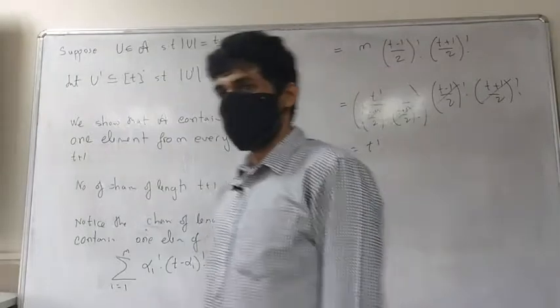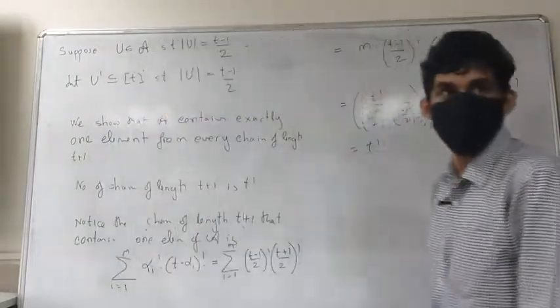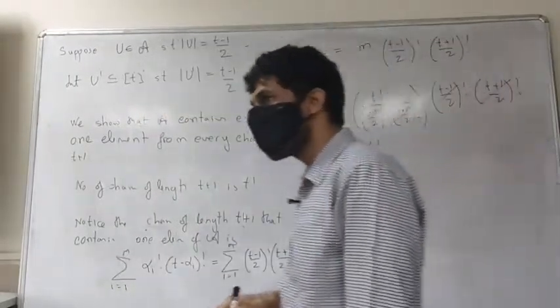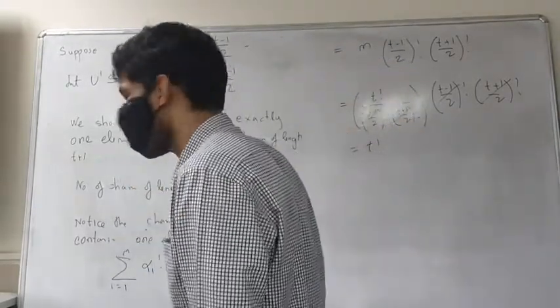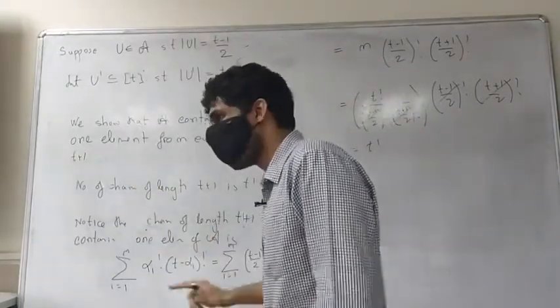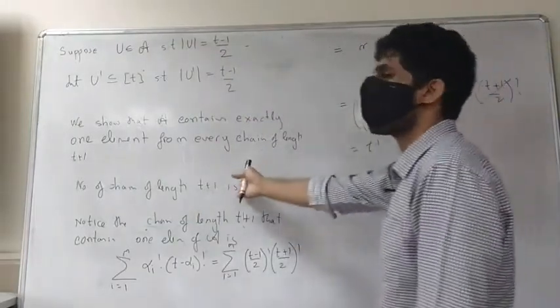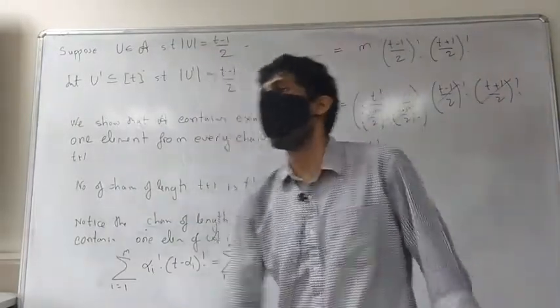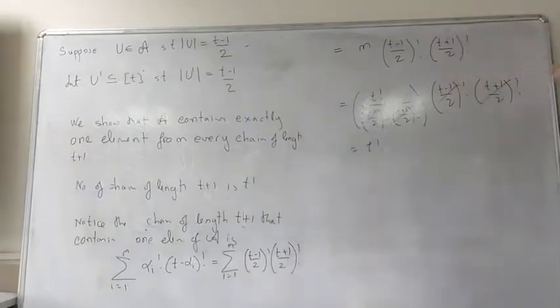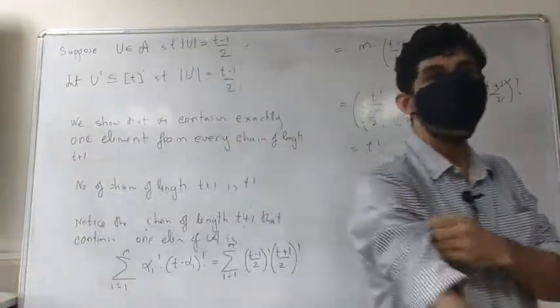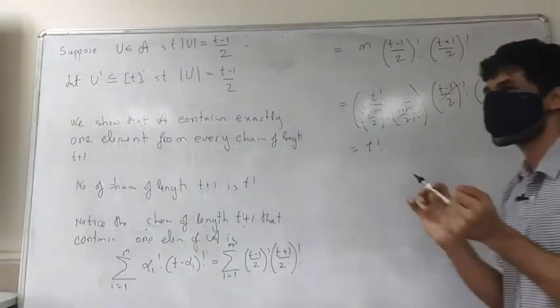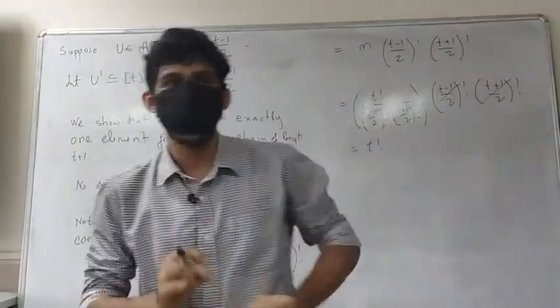So the total number of maximal chains that consist of exactly one element in A will be t factorial, but that's the total number of chains. So therefore all have at least exactly one element of it. Okay, now this is the proof. Now it is just about a nice argument, a very nice argument.